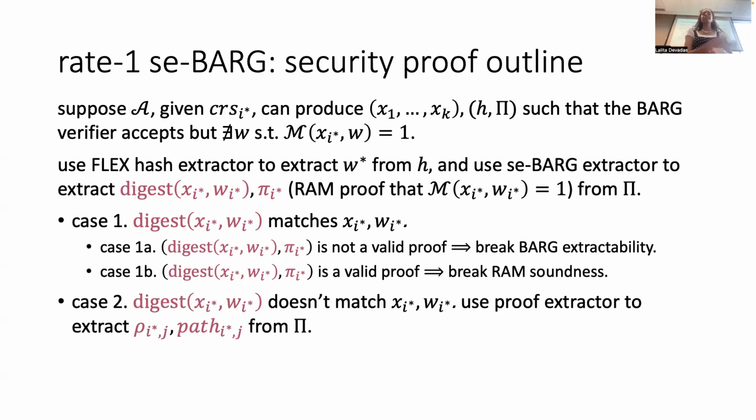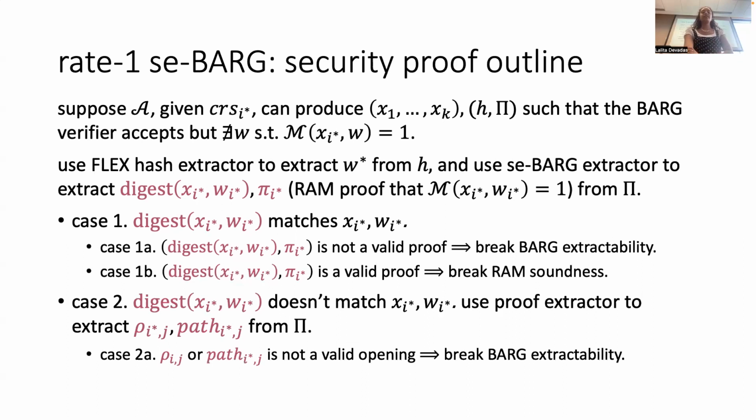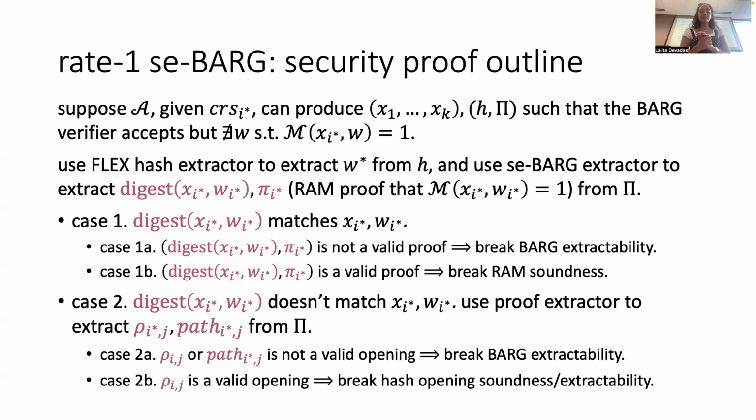The second case, which is that the digest doesn't match, then we need to do more. We need to start extracting those two openings that I talked about, either breaking BARG extractability if the openings aren't valid, or breaking the flex hash opening soundness and extractability if it is a valid opening and we still don't have that the digest matches Xi, Wi star. I realize this is super fast.